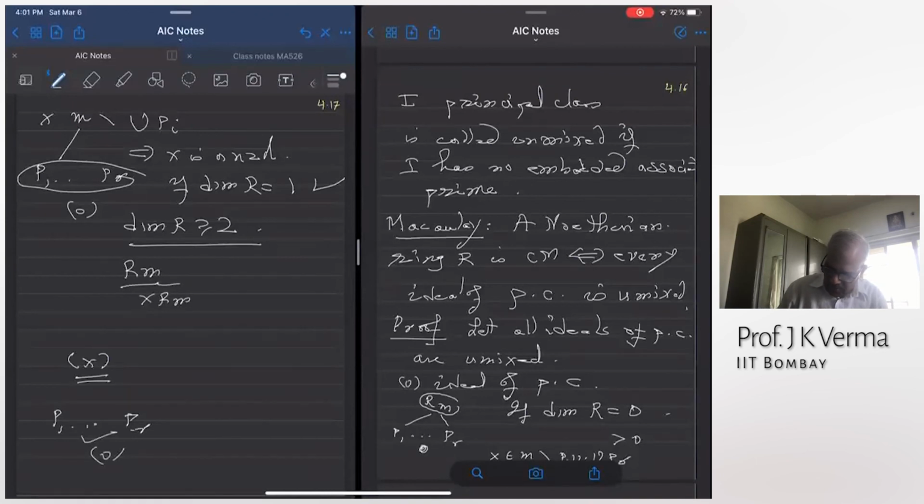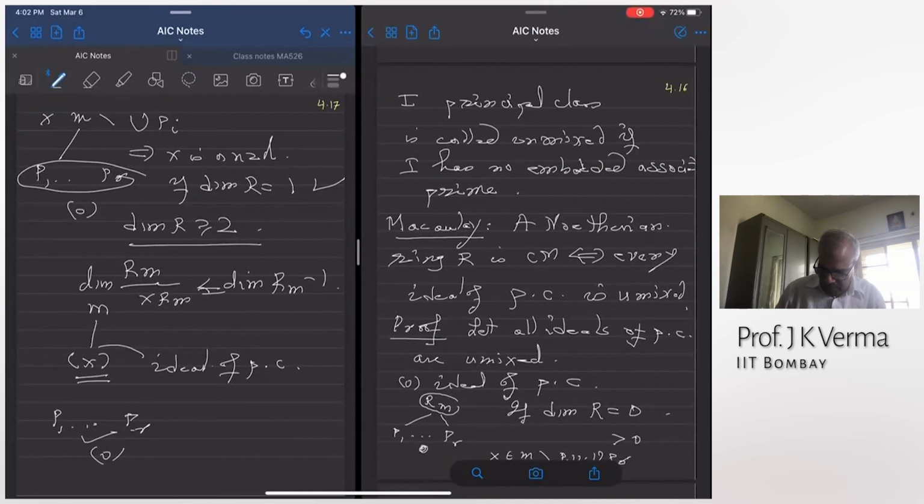So when I go mod this X, the dimension has reduced; it is 1 less than the dimension of R_M. But this is an ideal of principal class, because it is generated by one element and its height is 1. The dimension of R is strictly bigger than 1, so the maximal ideal properly contains this principal ideal, and this principal ideal has no embedded associated primes.